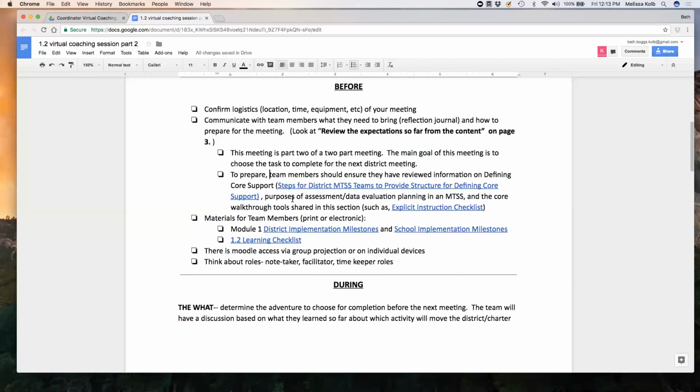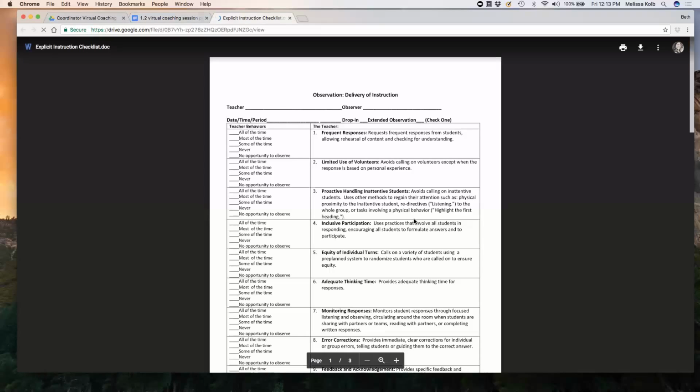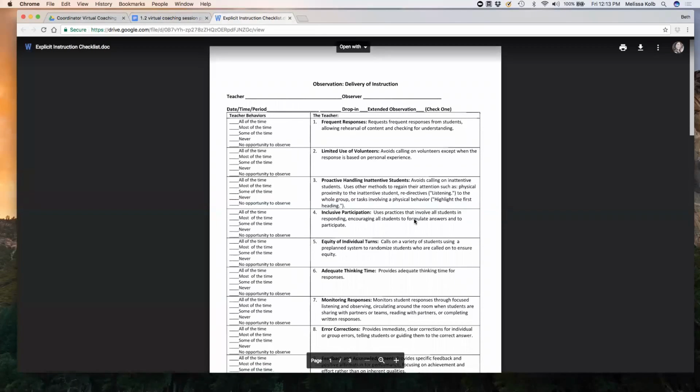Also, another resource that would be helpful is, and so your team, you could have chosen the activity of the core observation. And so we provided quite a few examples of classroom walkthroughs, also the idea of an instructional round, or we've got one example here of a tool that is actually focused on explicit instruction. So this is a checklist that was also linked in Moodle. So you may be familiar with this checklist.